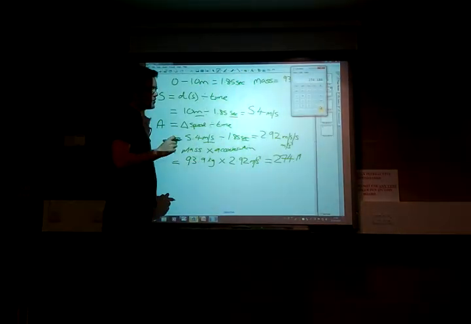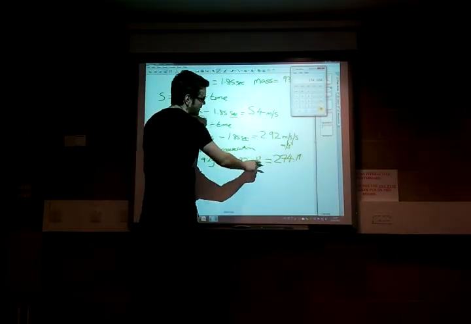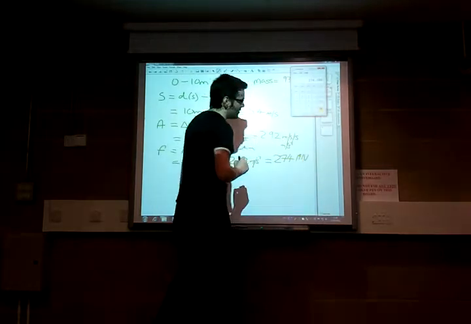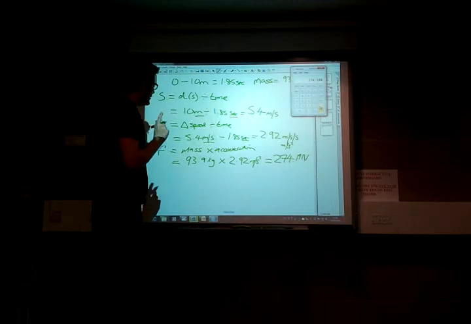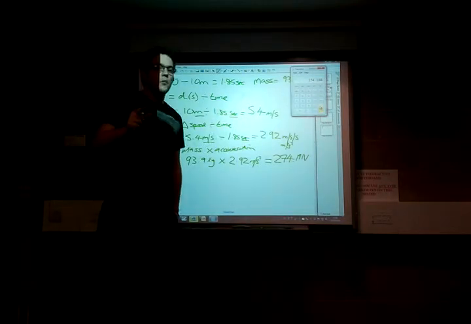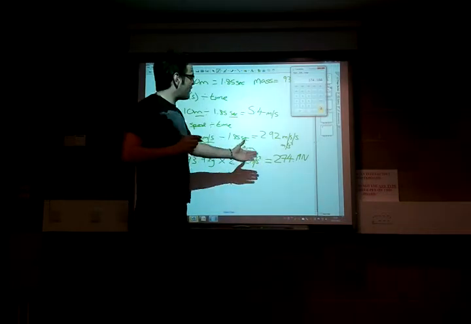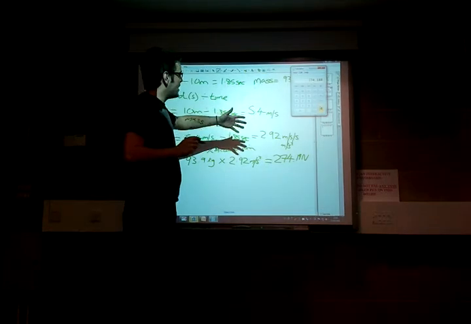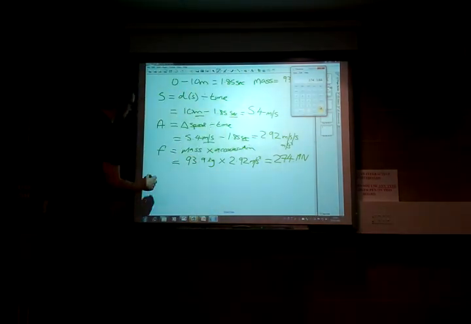Now this is force. Our unit for force, although you could say it is kilograms metres per second squared, actually is our good old newtons. So it actually comes out as 274.19 newtons. So now, from force, we could work out power, because we have our force and we have our velocity, our speed. But let's take it the long way and work out work as well.